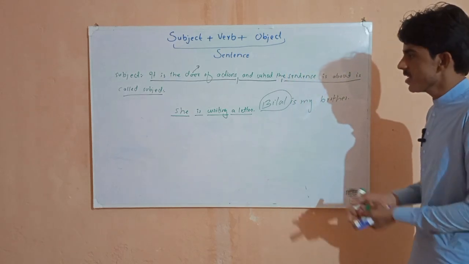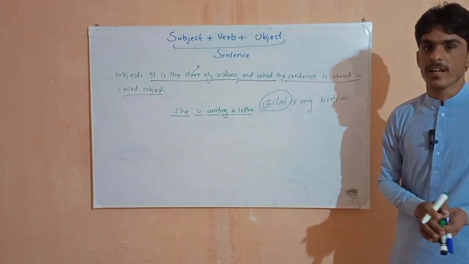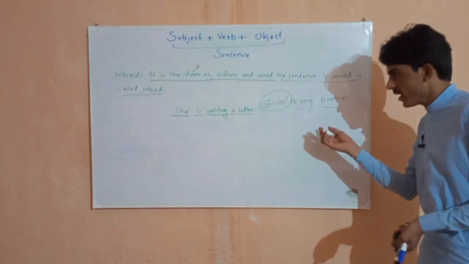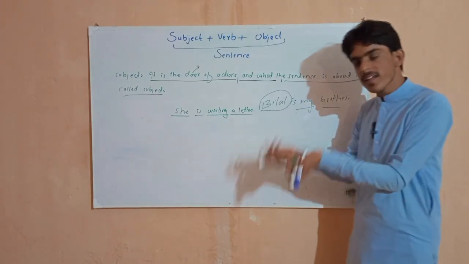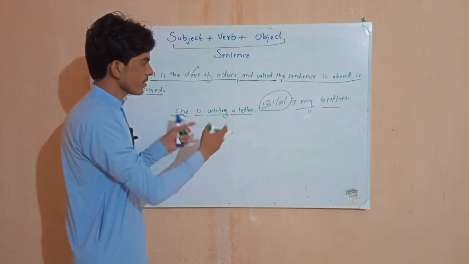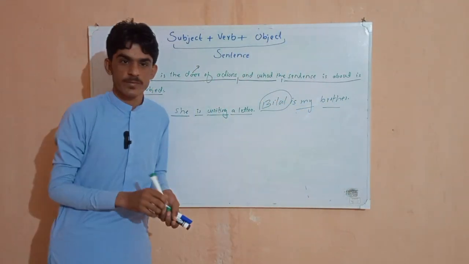Why is Bilal our subject? Because we are talking about Bilal. We are not talking about brother. We are not talking about my. We are talking about Bilal, that Bilal is my brother. Bilal मेरा भाई है.